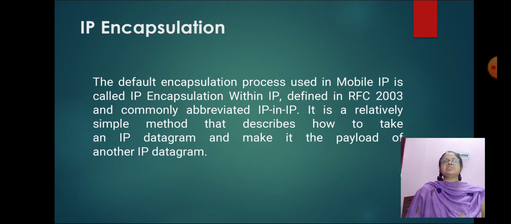It takes place to forward an IP datagram from the home agent to the care of address. Whenever the home agent receives a packet from the correspondent node, it encapsulates the packet with the source as the home address and the destination as the care of address.